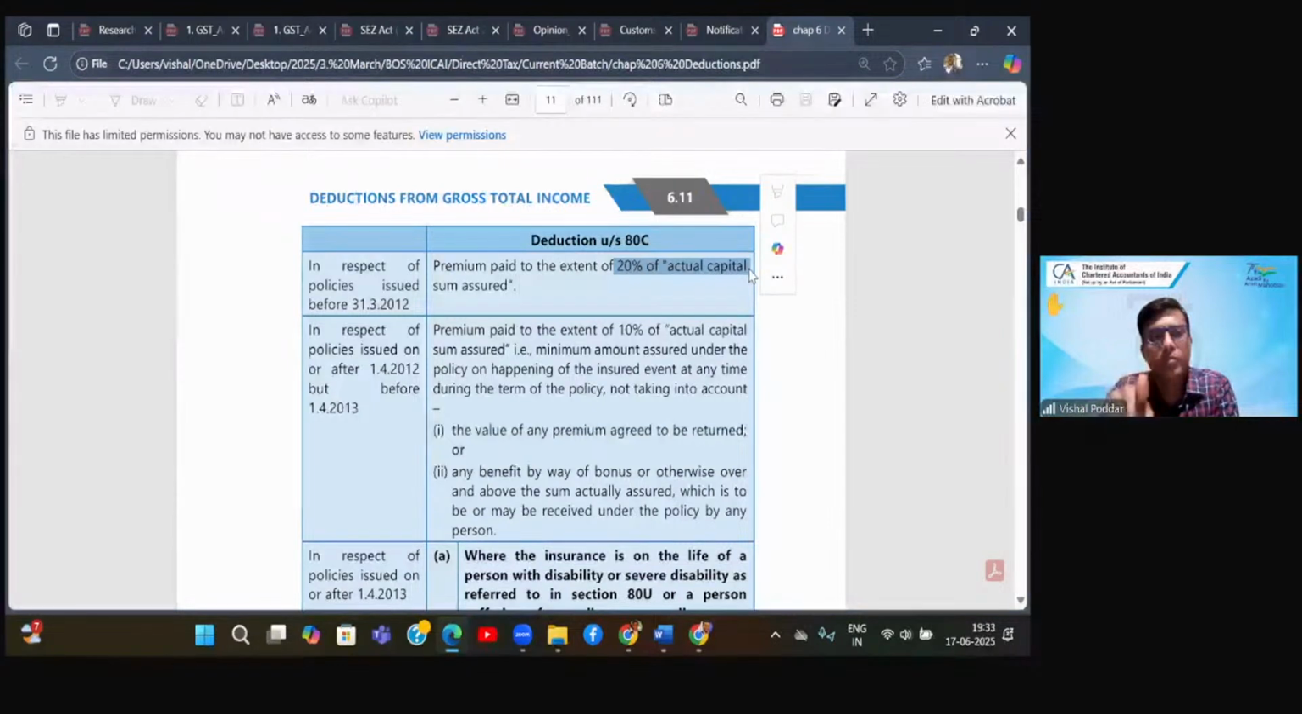Why? Because the maximum limit for such policies taken out up to 31st March 12 is 20%. So I can pay maximum premium up to 20%. I can pay more, but the law will give me deduction up to 20%. So 20% of 5 lakhs is how much? It is 1 lakh. My premium is 80,000. It is falling within the limit. So I can take entire 80,000.